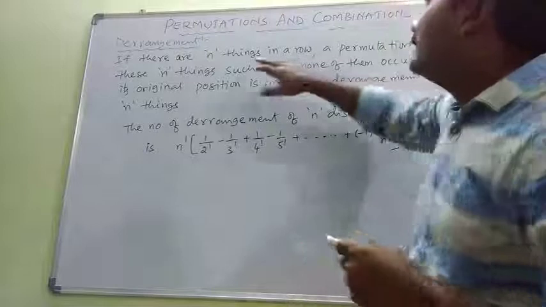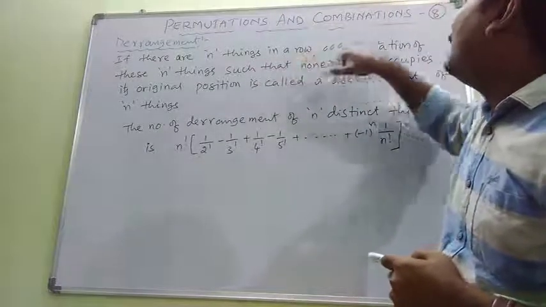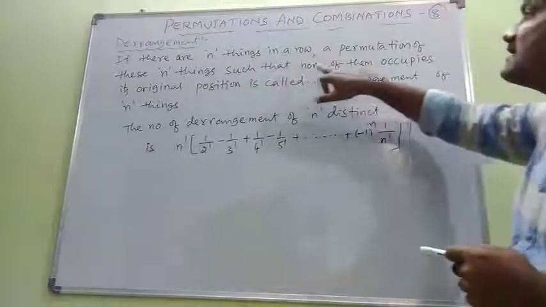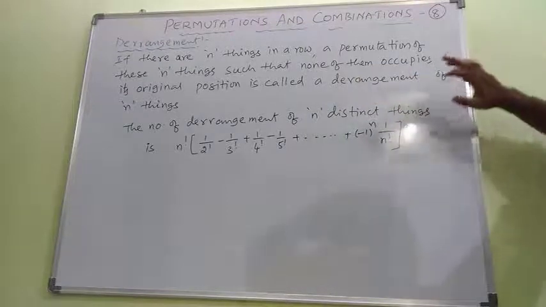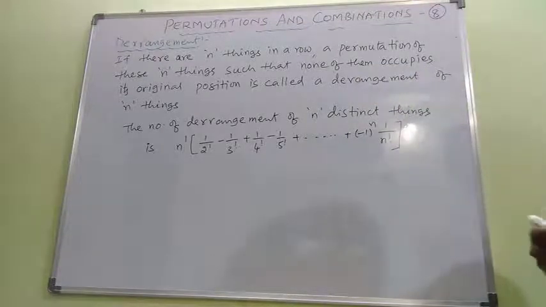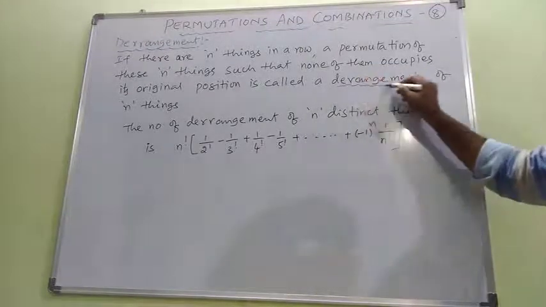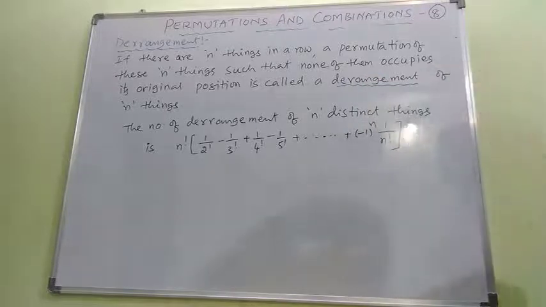So if there are n things in a row and a permutation of these n things such that none of them occupies its original position, it is called a derangement of these n things.